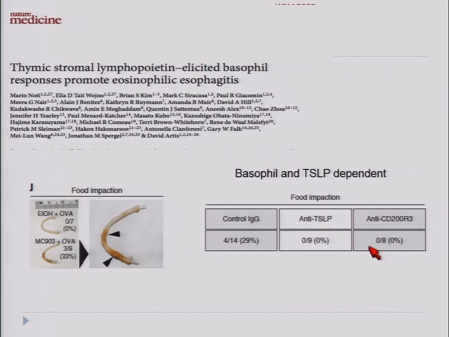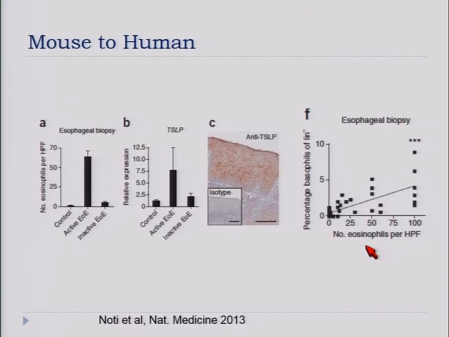But interestingly, it also showed that by using antibodies against the basophils, the disease was also stopped, suggesting that two players of the innate immune system, TSLP and basophils, were playing a major role in the development of the disease.